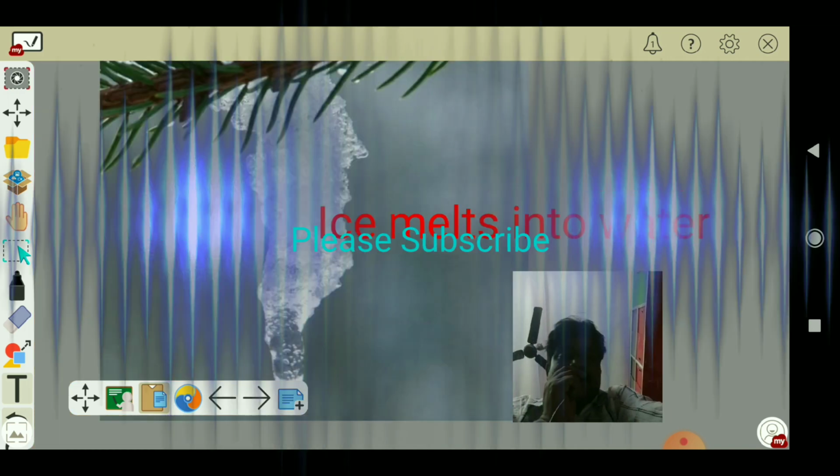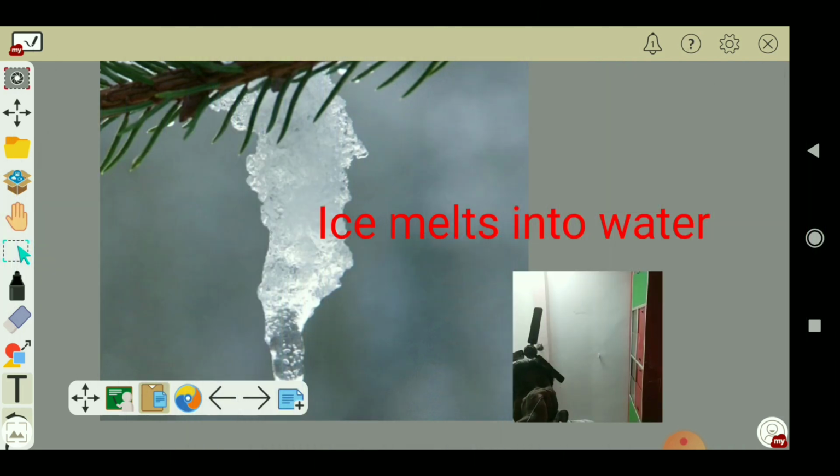The next one, a very good example. The picture is very fine. Here you see the picture of ice that is melting into water. So you will say ice melts into water. In this case, into suggests the change of state, or the change of condition. The change of state from ice, that is solid, to water, that is liquid. When we describe a change of state, we will always use the preposition into. So here you will say ice melts into water.